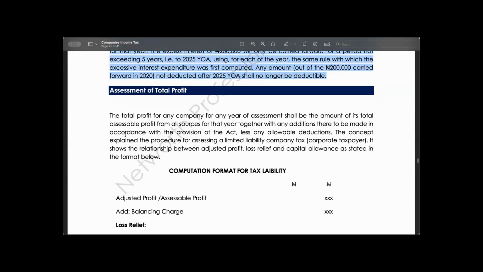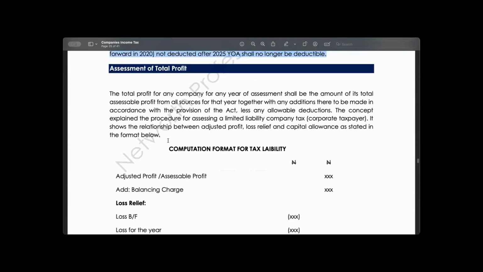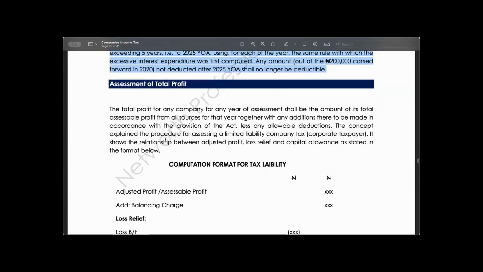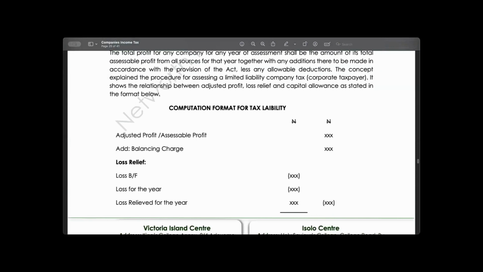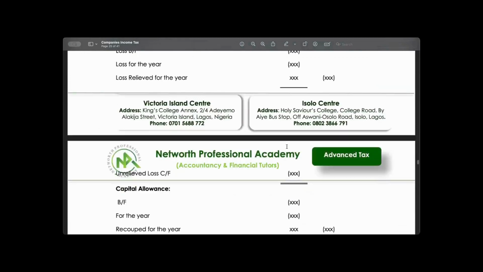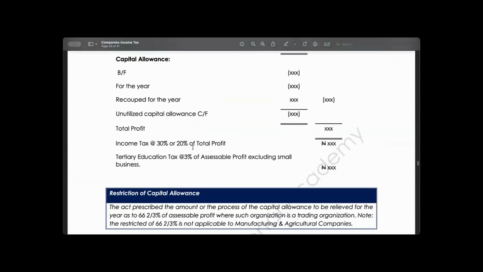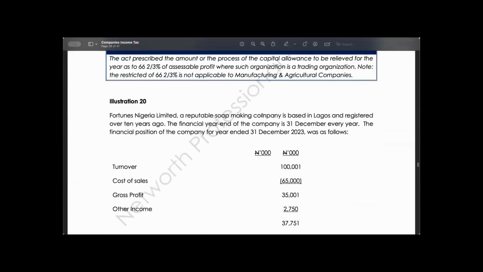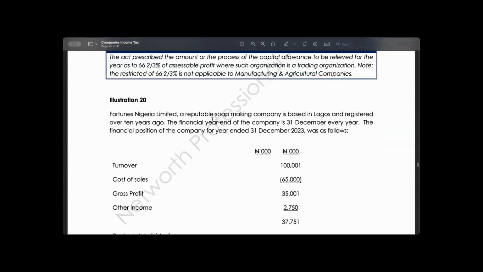So if that is the case, your total profits will now be all your income from all sources, add balancing charge, less loss relief, less capital allowance, to get your total profits. That's how to get your total, and that's what we have done here simply. Adjusted profits, balancing charge, less loss relief, less capital allowance to get your total profits. Now, depending on the turnover of the company, it could be paying 30% or 20% as tax liability. So we move on.